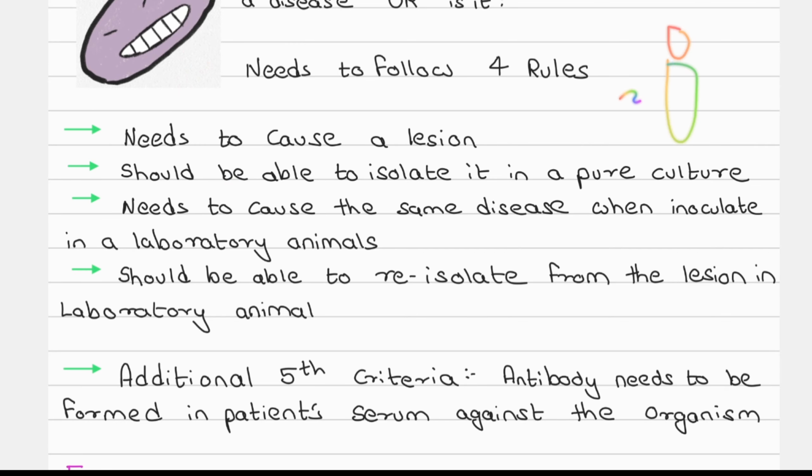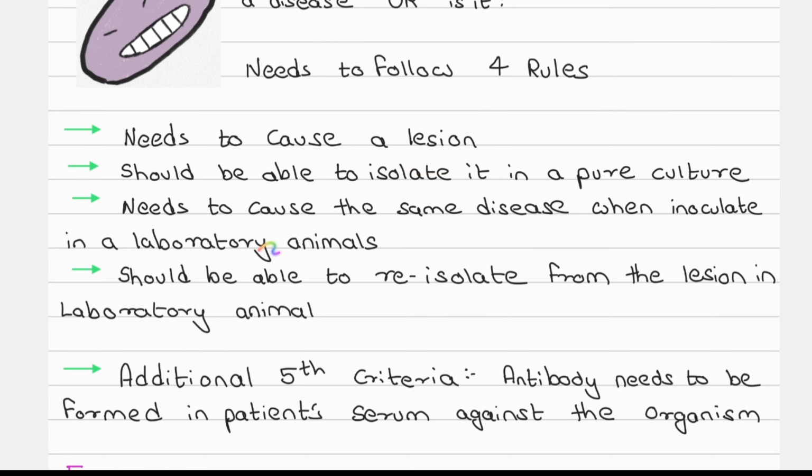We can't say a dead or inactive microorganism is causing a disease. It needs to be active. Like, if there are thousands of microorganisms present in the body, we can't identify which one is causing the disease. We need to be able to isolate it in pure culture to say that it is alive in the body and it's causing this lesion.